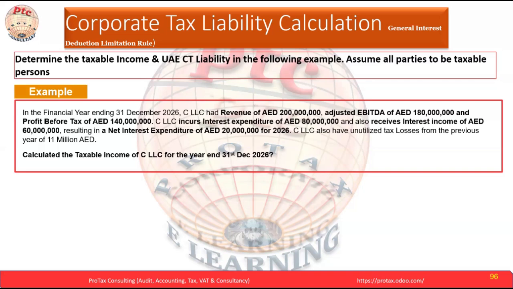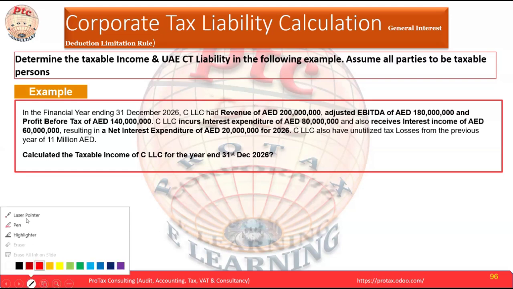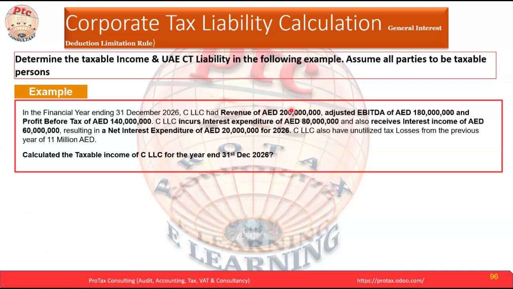And we have last year's 11 million tax losses. So if we go for the capping rule, we are allowed 54 million. But actually for this year we have only 20 million. Plus, based on the FIFO method, we take the current year's 20 million plus last year's 11 million, total 31 million, which we can take as our interest expense for the current year.